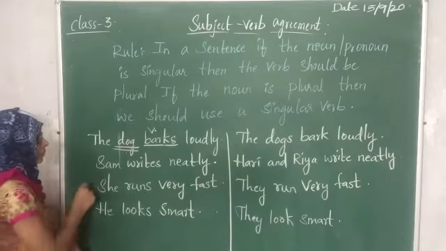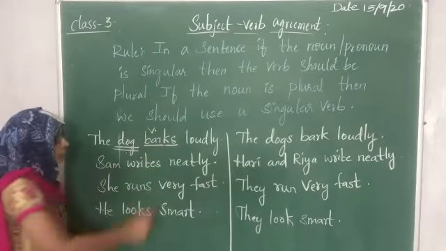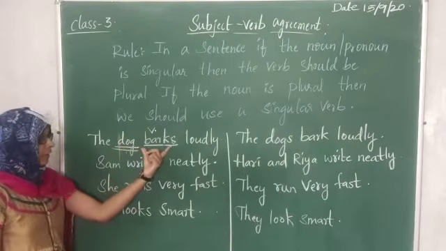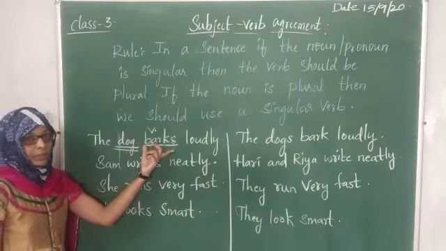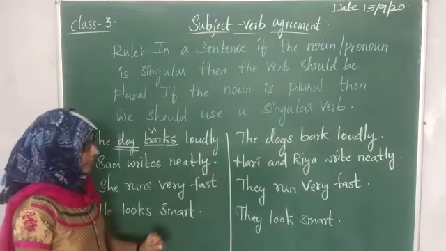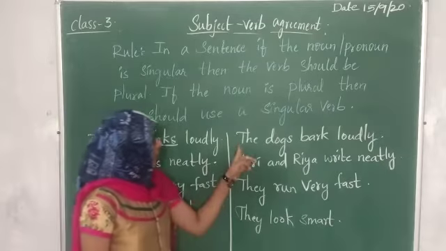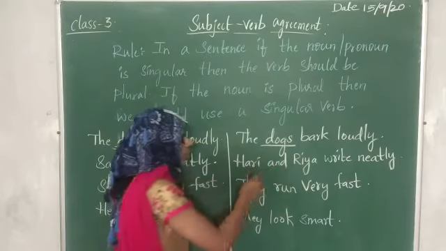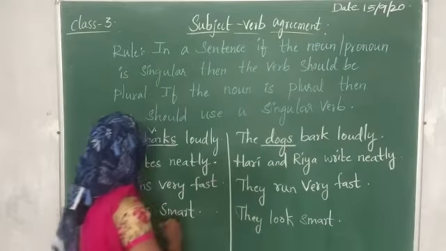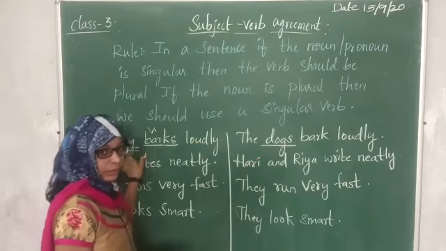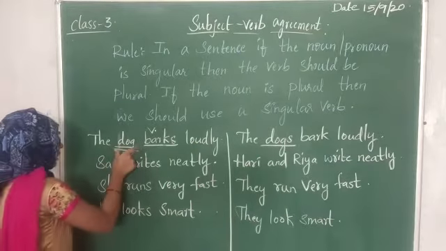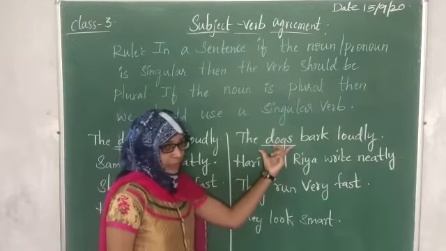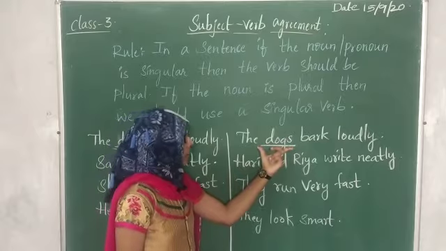So this is our example, children. The dog barks loudly. We are talking only about one dog, and that is why our verb is plural here. Let us see the same example in plural form. The dogs bark loudly. Here the noun is plural, dogs.